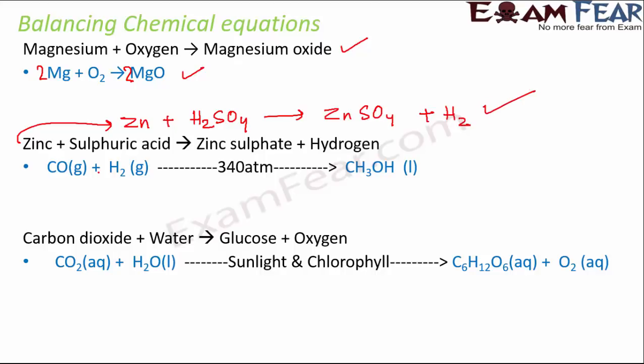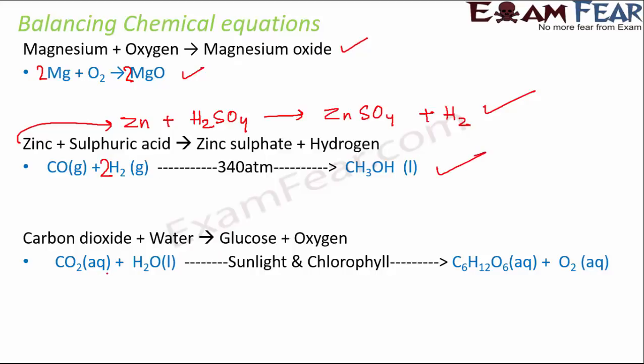Now let's look at a third reaction where we see carbon monoxide, it combines with hydrogen to form CH3OH. So in this case, if you see, carbon is balanced on both sides, oxygen is also balanced on both sides, but hydrogen is not balanced. So on the left hand side there are 2 hydrogen atoms, on the right hand side there are 4. So a simple way is to multiply it by 2. So now the reaction is balanced.